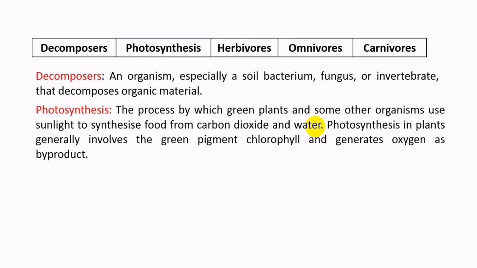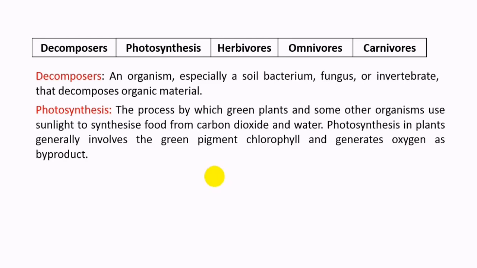For instance, photosynthesis in plants generally involves the green pigment chlorophyll and generates oxygen as a byproduct. Plants use the sunlight to get one of their important energy sources, which is sugar.